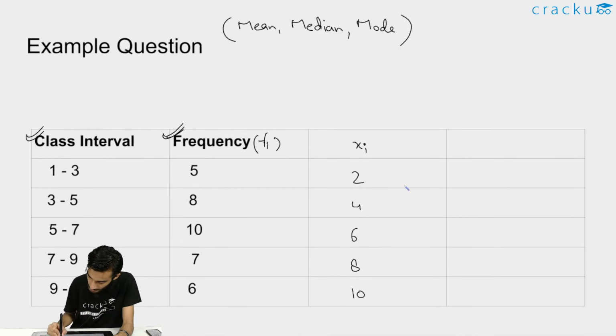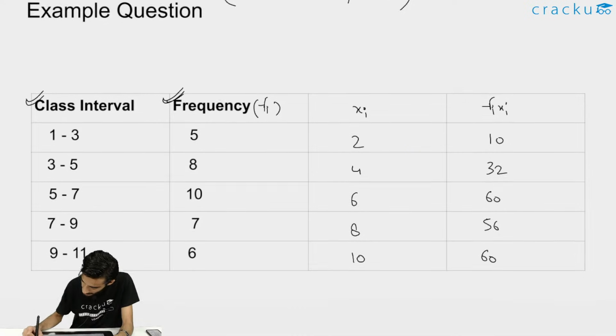Now you need to write the value of Fi multiplied by Xi. So you can just multiply the two values, that is 5 into 2 is 10, 8 into 4 is 32, 10 into 6 is 60, 7 into 8 is 56, 6 into 10 is 60. So this was the calculation.